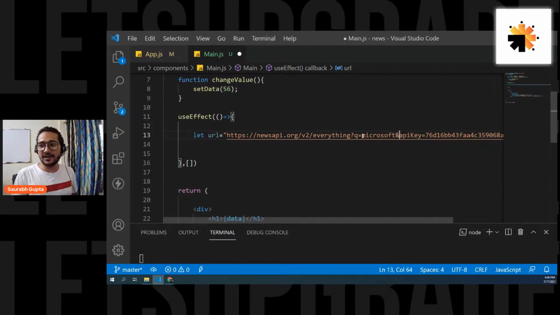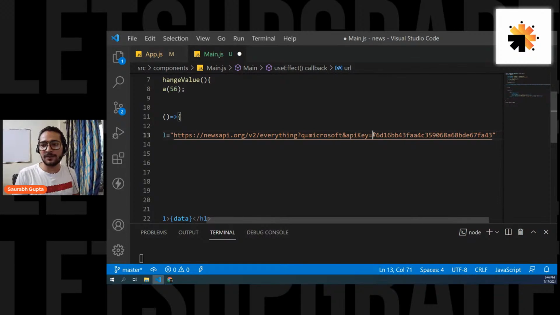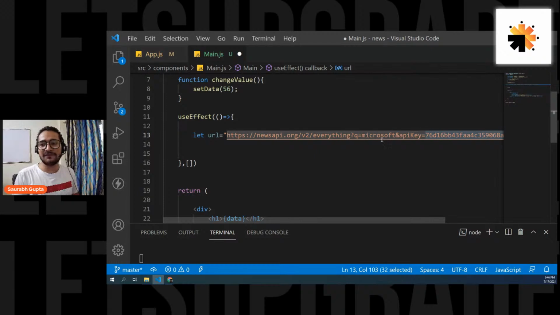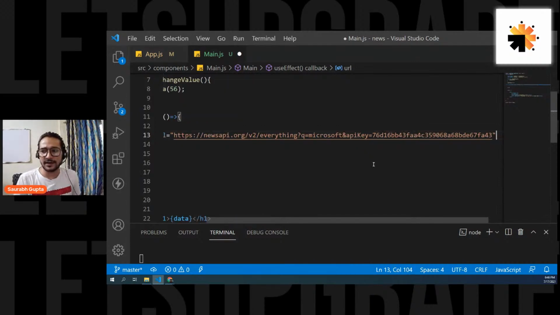Okay. And then here apiKey equals your API key. That's it. Done. Simple. So in this case, it will by default give me Microsoft data. I can change it to anything. I'll show you how to change it. Don't worry. But let's use it right now. Everyone, let's use it. Okay, guys, so can we use it now, everyone?